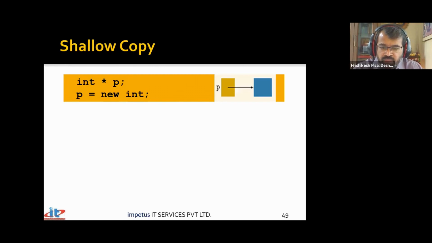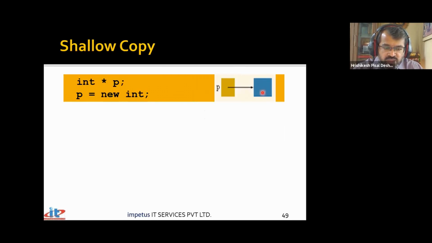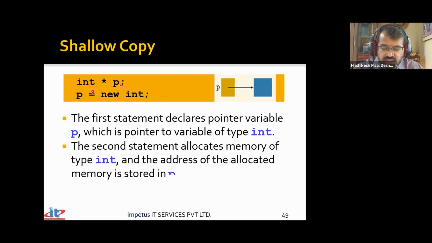Very simple. Diagrammatically it will look something like this. We have a pointer P, which is pointing to an object or a variable which has been stored somewhere in the memory. So the first statement declares a pointer which can point to a variable of type integer, and the second statement allocates the memory to which this particular pointer variable is pointing. And how much memory is allocated? Just enough to accommodate an integer variable. That much memory has now been allocated.